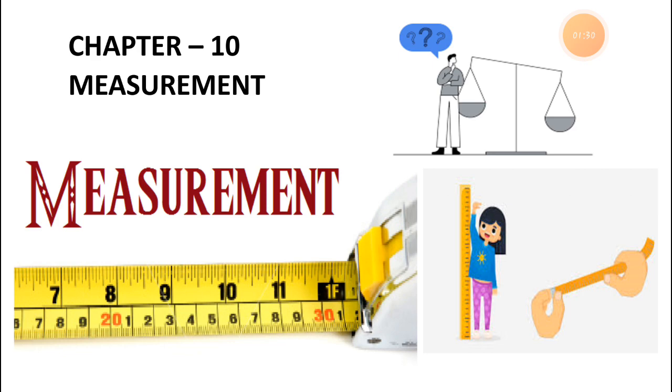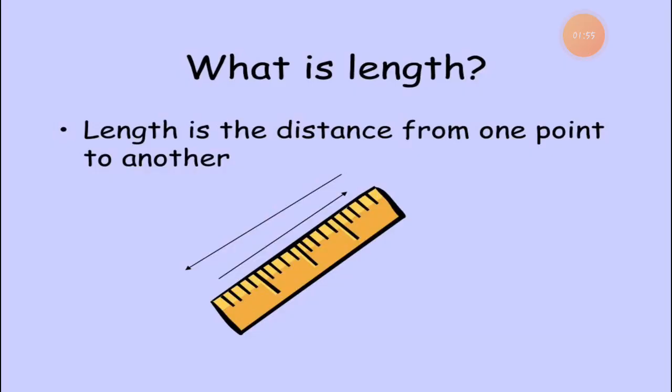Here you can see some pictures on the screen. Here is a scale. Here one girl is measuring her height. Here you can see one man is measuring something. So what do you mean by measurement? Let's start this chapter. I will explain to you with the help of some examples.